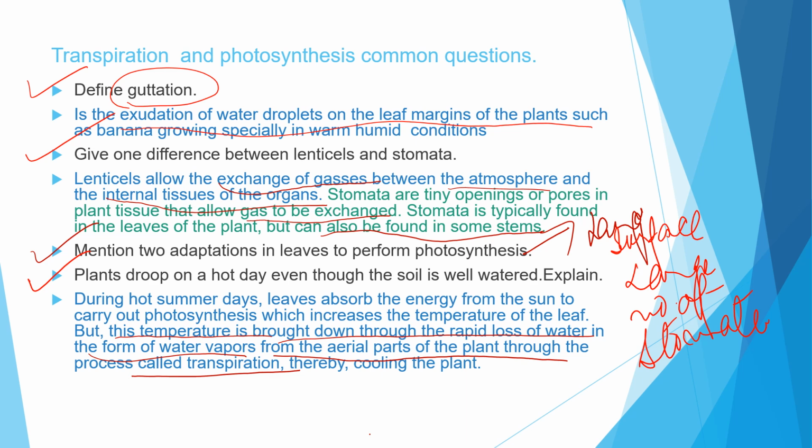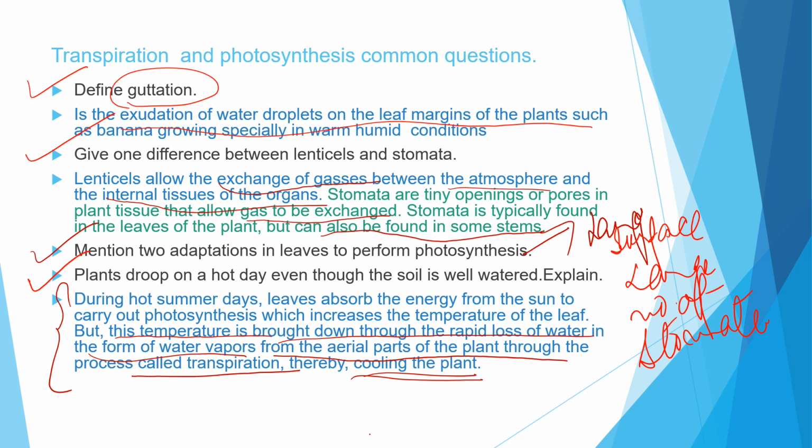Thereby it is causing a cooling effect in the plants, and for that reason, as transpiration is happening through the leaves or the aerial parts of the plants, though they are well watered, they droop down on a hot day. So this is written with the basic points.